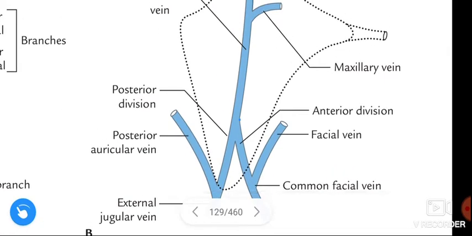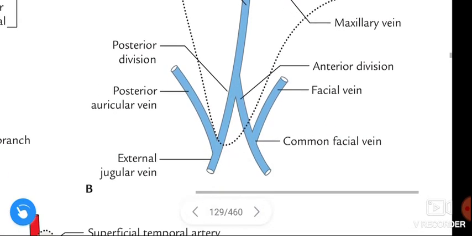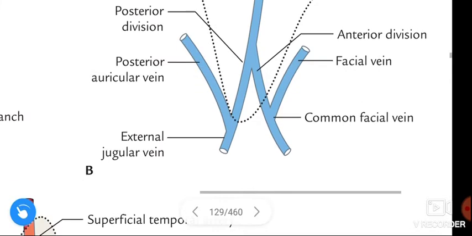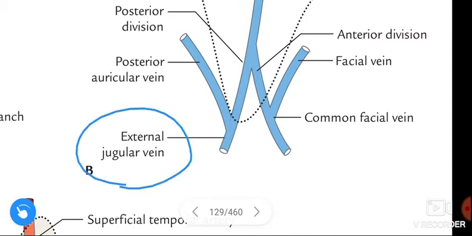Coming to the posterior division of the retromandibular vein, it combines with the posterior auricular vein to form the external jugular vein. See, the external jugular vein is formed by union of the posterior auricular vein and the posterior division of the retromandibular vein.